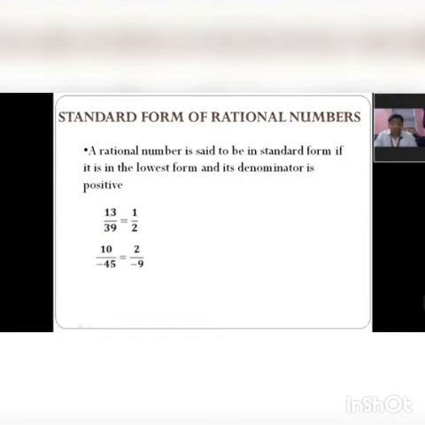Let's take another example, 10 upon minus 45. If I divide both numerator and denominator by 5, what will I get? 5 twos are 10 and 5 nines are 45. So here 2 upon minus 9. This is the simplest form. Can we say it is the standard form? No. Why? Because the denominator is not positive. So if I remove the negative sign from the denominator, then it will become the standard form of 10 upon minus 45. So let's move further.